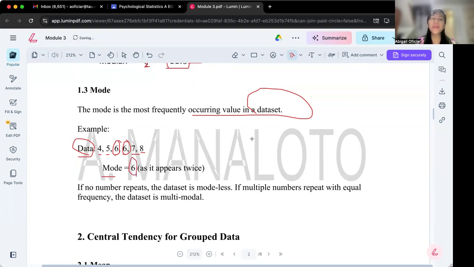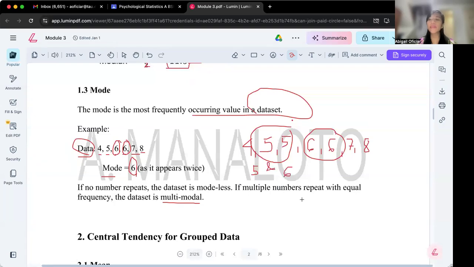Ma'am, how about when two numbers are repeated? Let's say 4, 5, 5, 6, 6, 7, and 8. In this case, two numbers are repeated, the 5 and the 6. This is what we call multimodal, meaning we have two modes: 5 and 6.